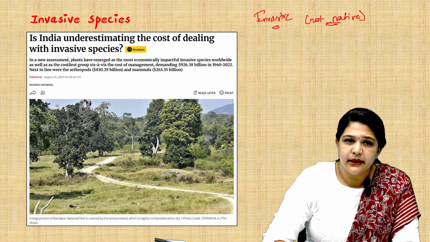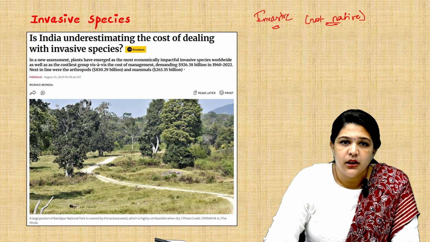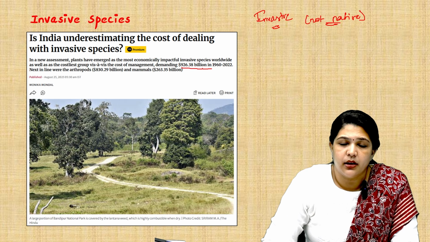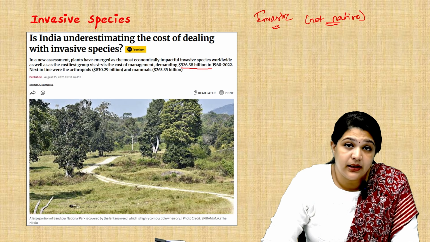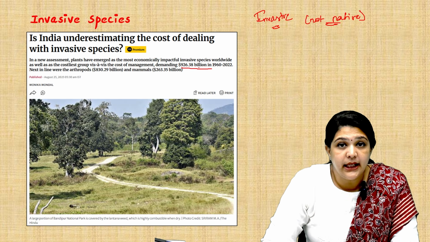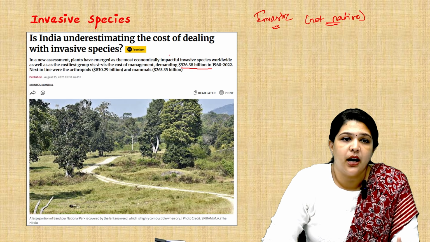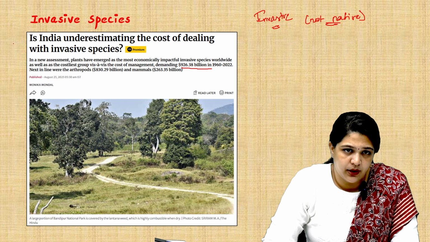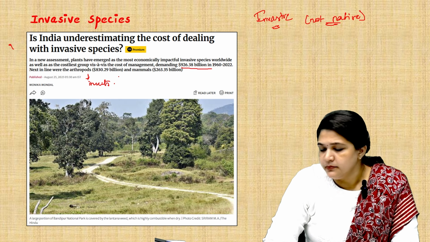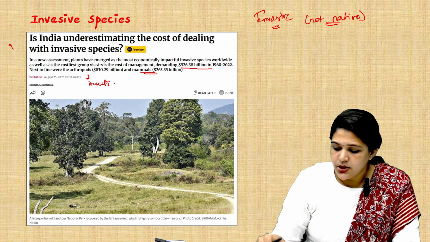They are saying that depending on the cost of management, 926.38 billion US dollars from 1960 to 2022 is for plants. So in terms of dealing with invasive species from 1960 to 2022, they are saying we have spent almost 926.38 billion US dollars on plants. And then come the arthropods. Arthropods are nothing but insects, in common terms. And then come the mammals.